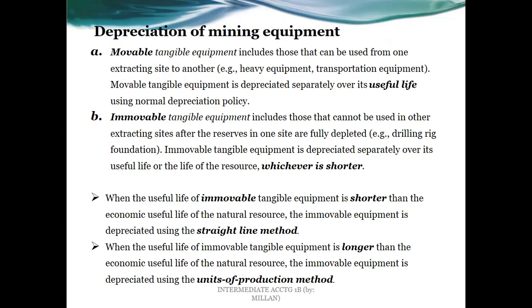In that case, we are going to use the normal depreciation policy, and we are going to depreciate over its useful life. So that particular policy later. Letter B, immovable tangible equipment, those that cannot be used in other extracting sites after the reserves in one site are fully depleted. So example for that would be the drilling rig foundation. So in that case, we can no longer remove that from the area. And we are going to depreciate it over its useful life or the life of the resource, whichever is shorter.